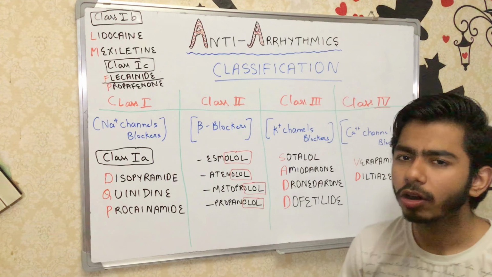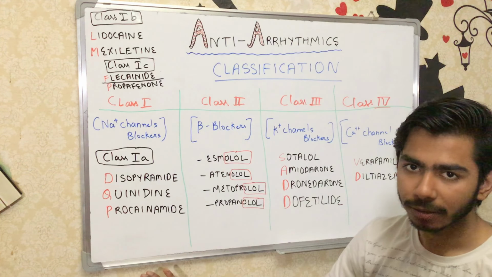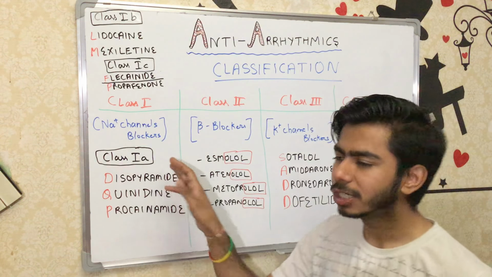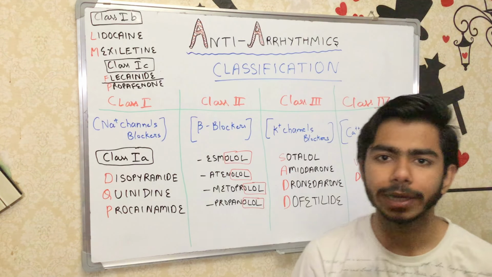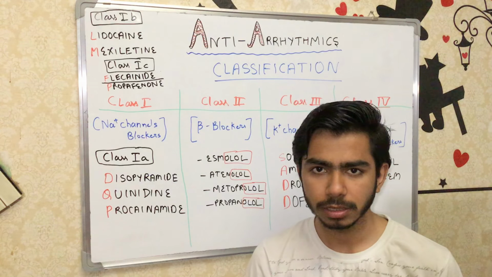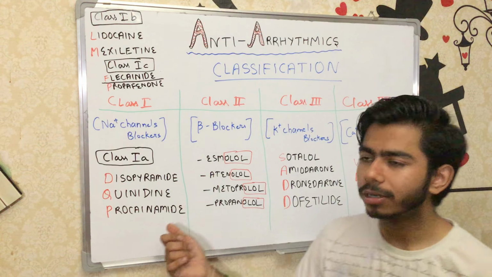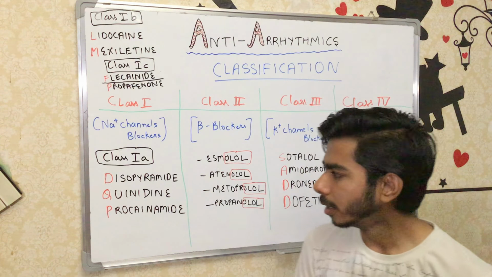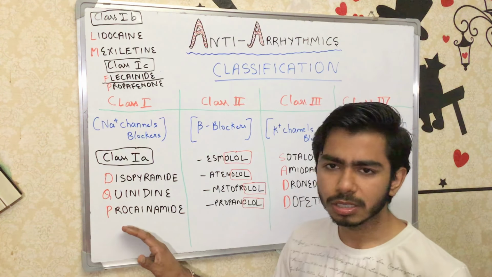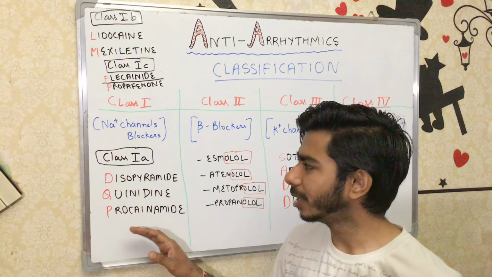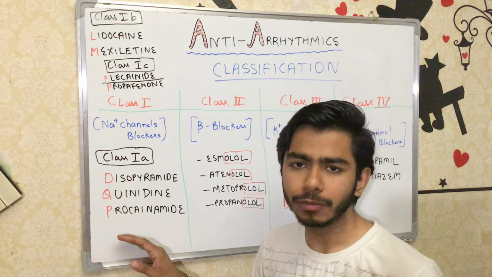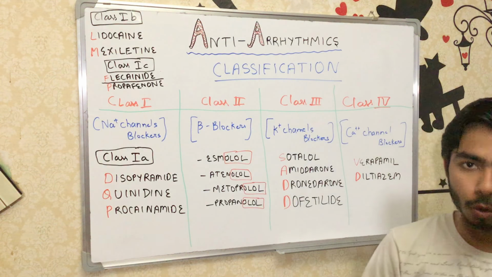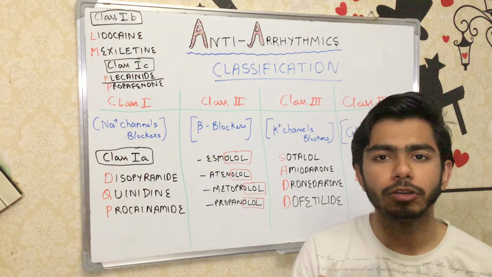For example, if we talk about the class 1A agents, mostly they are used for supraventricular tachycardia or ventricular arrhythmias, and you can use these drugs for atrial flutter and atrial fibrillation also. These drugs work on the phase 0 in the ventricular muscle fibers.